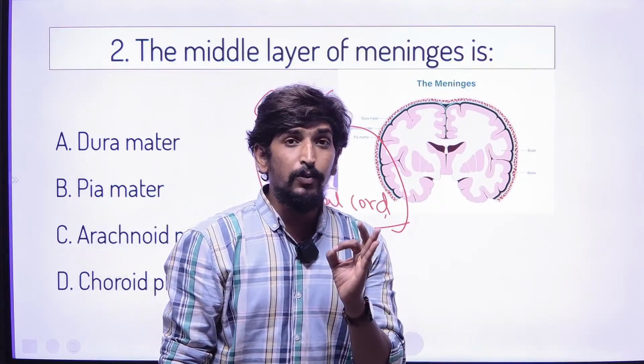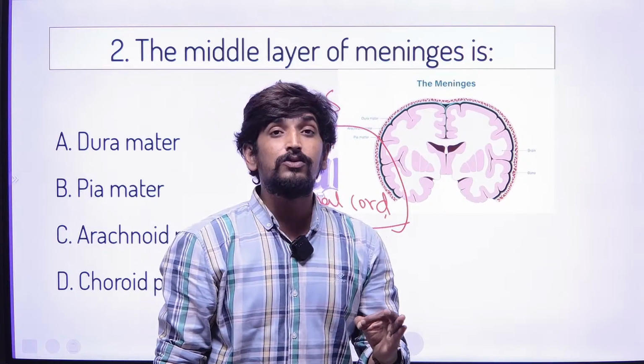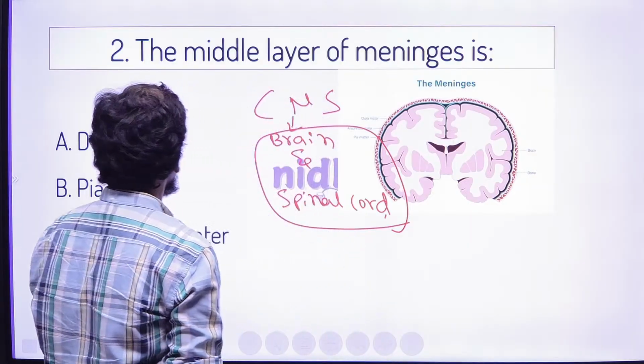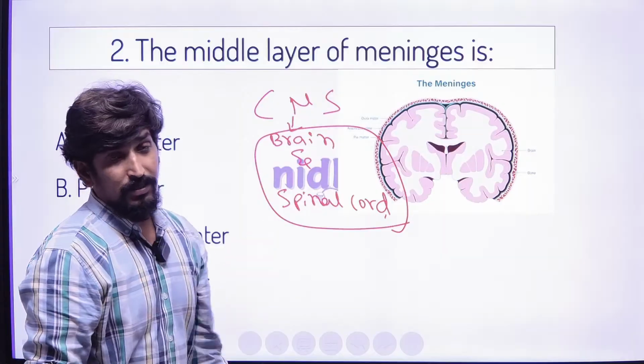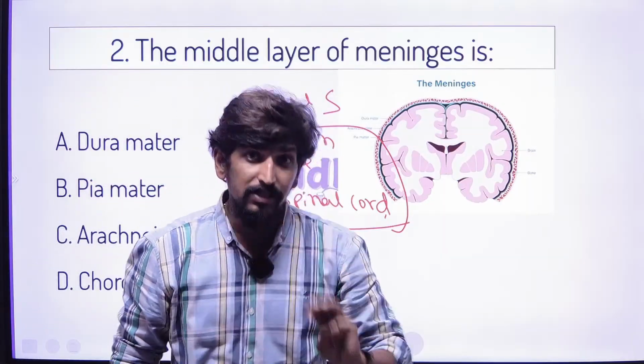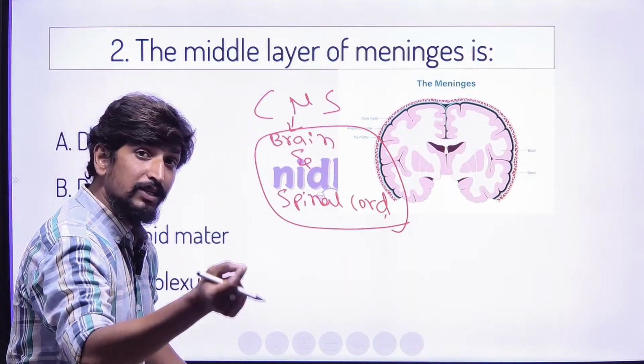Meninges is the only protective layer of the two important organs of the CNS, the brain and the spinal cord. The question is the middle layer of meninges. That means meninges has three different types of layers, and we check them from outside to inside.